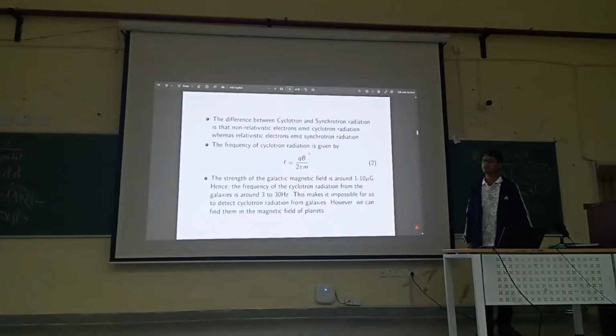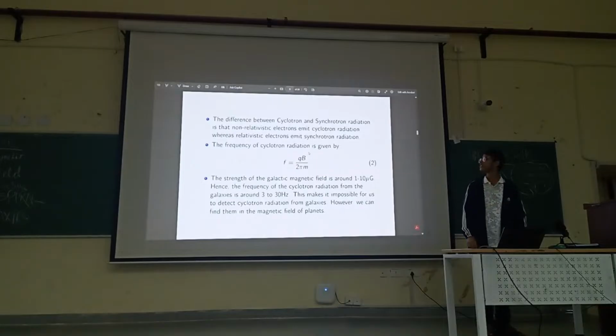So now the question is, can we observe this cyclotron radiation from these galaxies? The thing is that the magnetic fields present in galaxies are around 1 to 10 microgauss in strength. For comparison, the magnetic field on the surface of Earth is around 1 gauss.